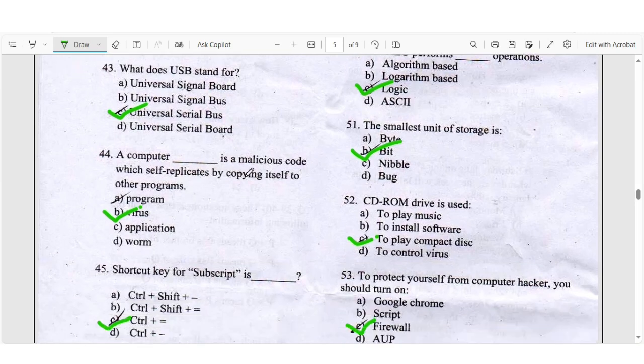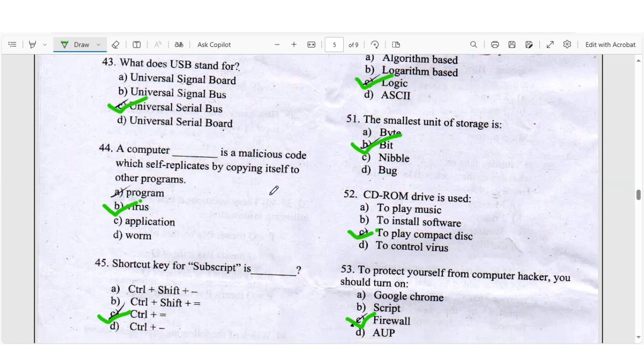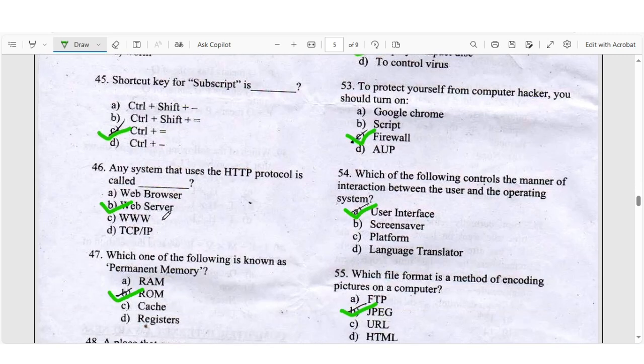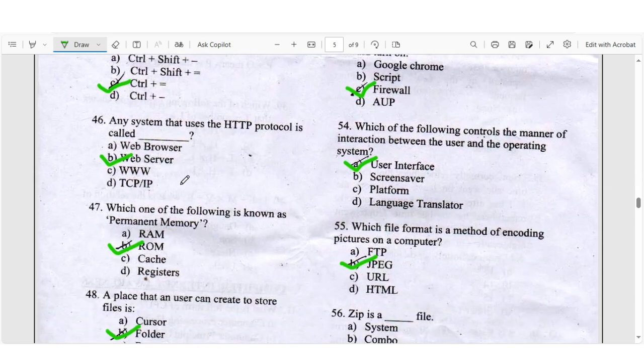is a malicious code which shall replicate by copying itself to other programs. Right answer to have B, virus. Question number 45, shortcut key for the subscript is, right answer you have C, control plus equal to. Question number 46, any system that uses HTTP protocol is called, right answer you have a web browser. Question number 47, which one of the following is known as the permanent memory, right answer you have B,